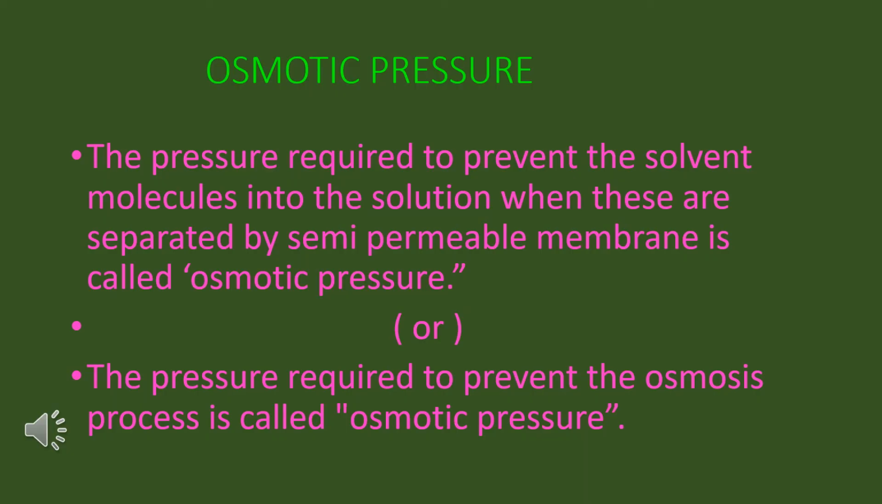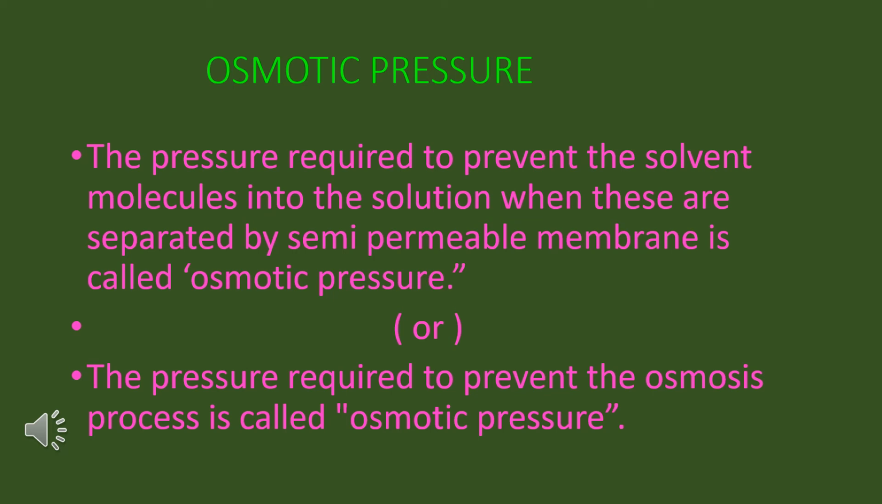Okay, students, now we are going to define the last colligative property, osmotic pressure. The pressure required to prevent the flow of solvent molecules into the solution when these are separated by a semi-permeable membrane is called osmotic pressure, or the pressure required to prevent the osmosis process is called osmotic pressure.